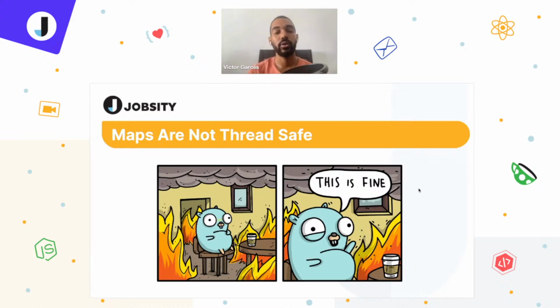And I say that because when you're working with Goroutines, you may face problems when trying to access some kind of objects or information, even though they are in their own stacks. Why? Because let's say you're trying to access the same source of truth from two separate Goroutines. That definitely will cause a deadlock for you. So to avoid those kinds of situations, I suggest you read or learn how to use the mutex and also atomic counters. These are the most common practices to face those kinds of situations. But yeah, maps are not very safe.